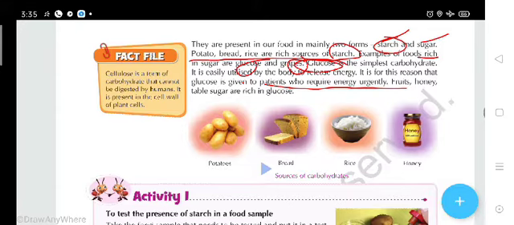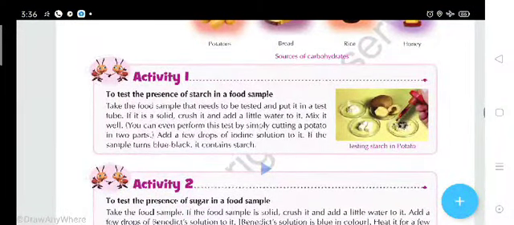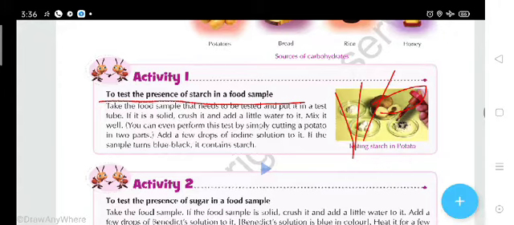Here are some examples of sources of carbohydrate: potato, bread, rice and honey, which you have seen in your daily life. Here is the activity, dear friends. In this activity we will test for the presence of starch in a food sample. I hope you still remember the activity in which we tried to find the presence of starch, the one with the leaf of the plant which contains starch.